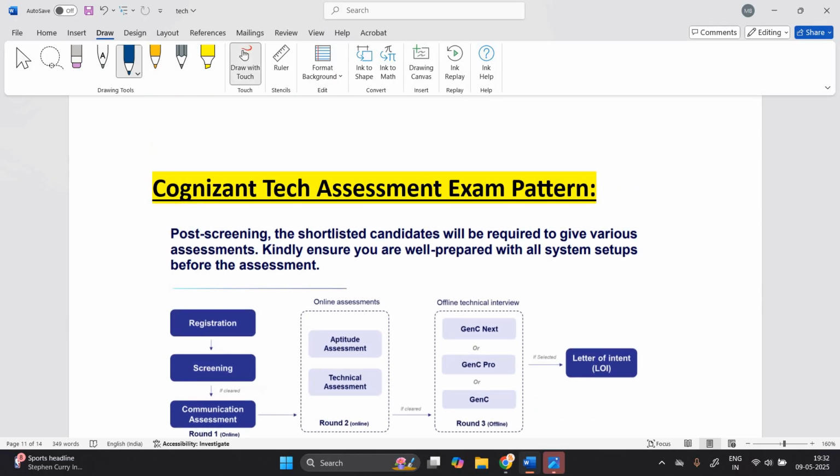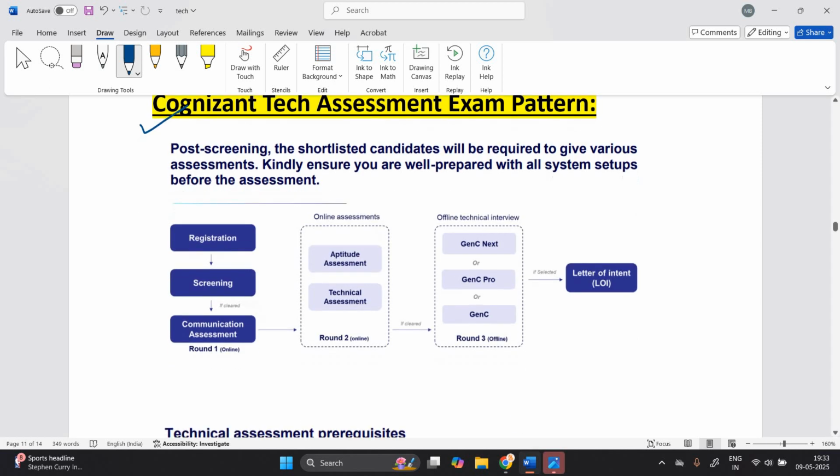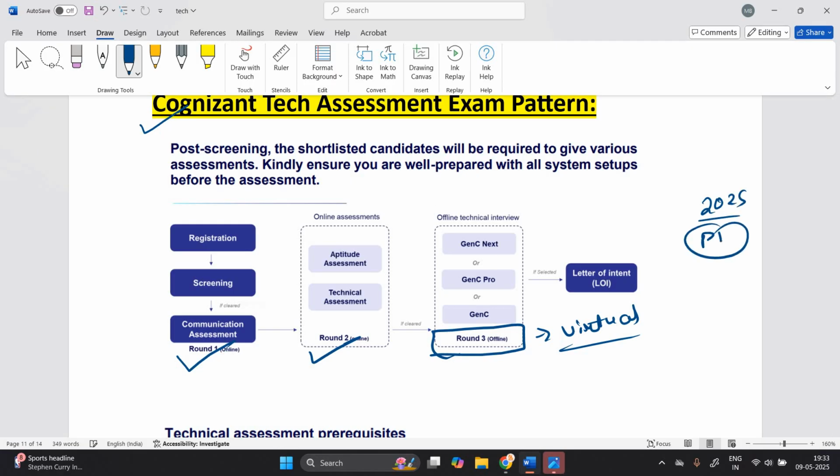This is the Cognizant Tech examination pattern. The rest is everything the same. Round 1 is online, the second round is online, and the third is not offline, now it's virtual, because the 2025 first batch first phase examination result is declared. Now we can say it is an online technical interview, and a letter of intent, LOI, will be there.